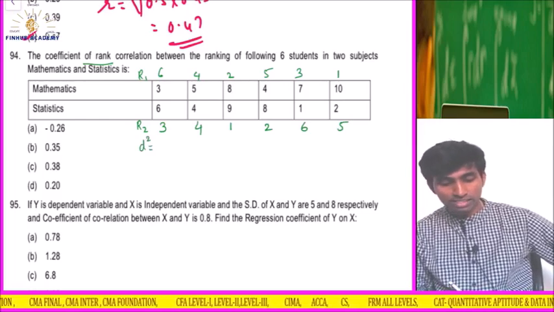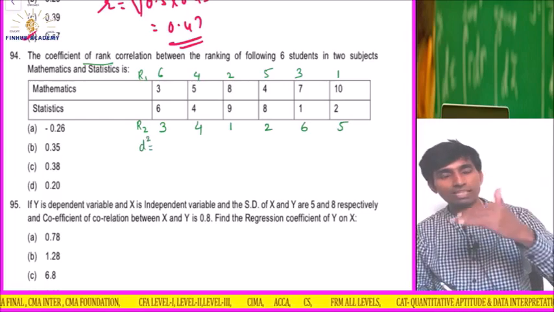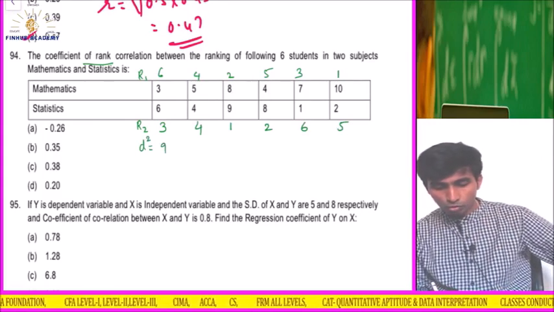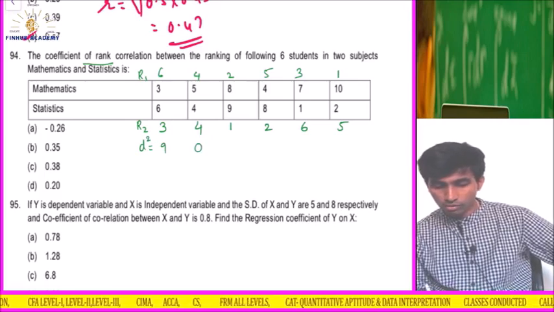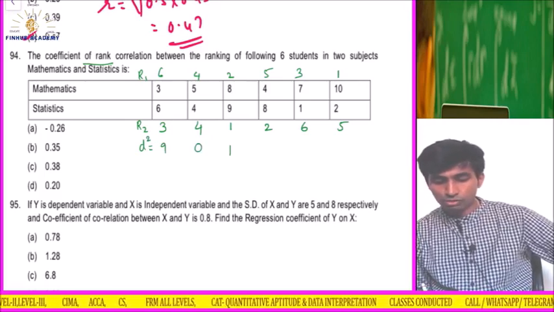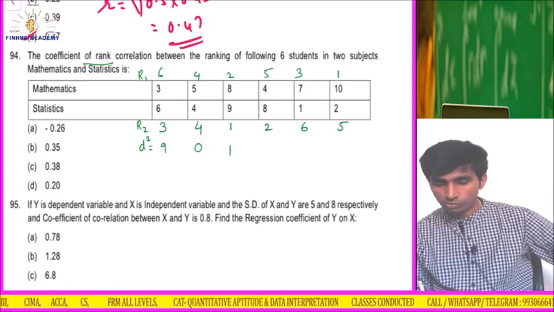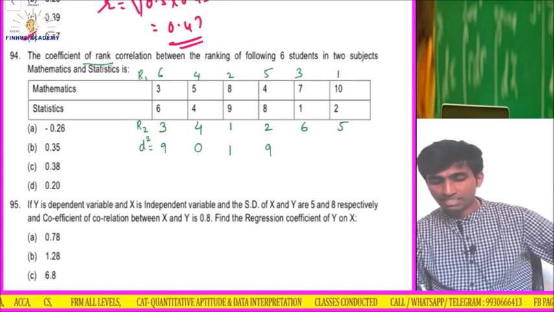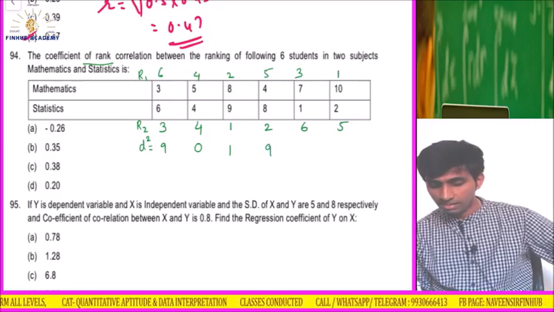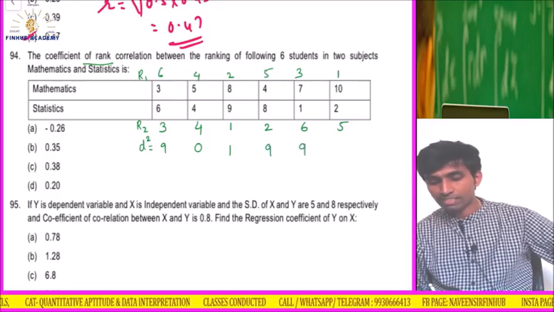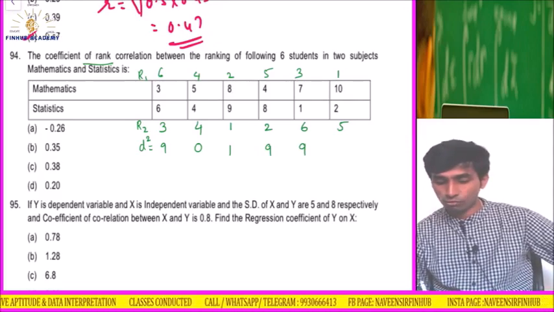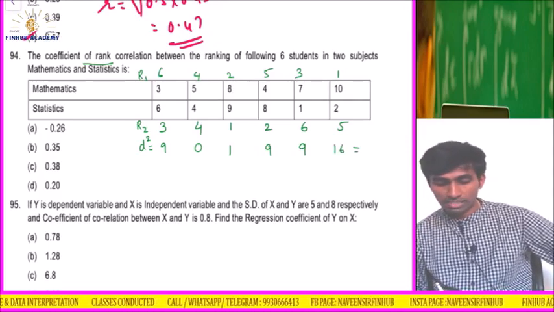Okay, and then square this, meaning rank 1 minus rank 2. 6 minus 3 is 3, 3 square is 9. 4 minus 4 is 0, 0 square is 0. 2 minus 1 is 1, 1 square is 1. 5 minus 2 is 3, 3 square is 9. 3 minus 6 is minus 3, minus 3 square is 9. 1 minus 5 is minus 4, square is 16.